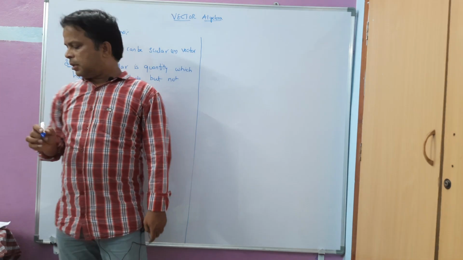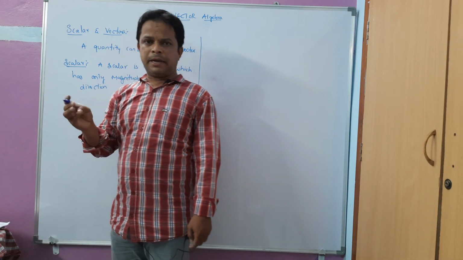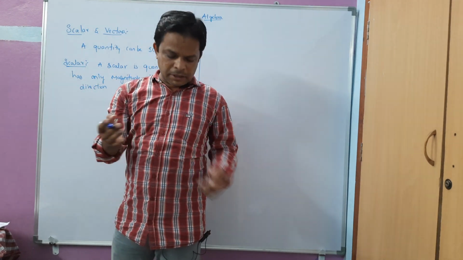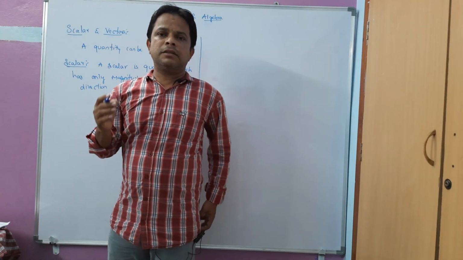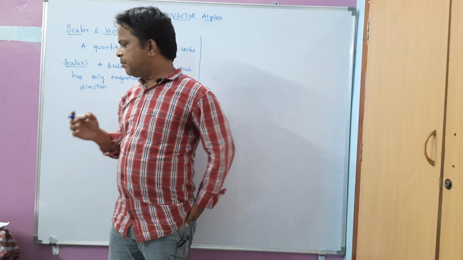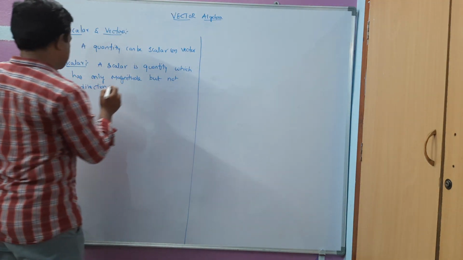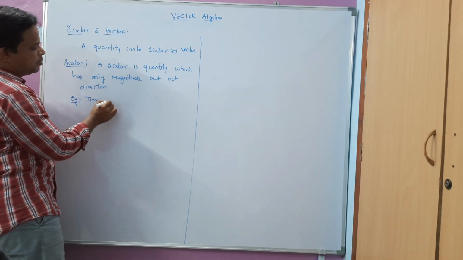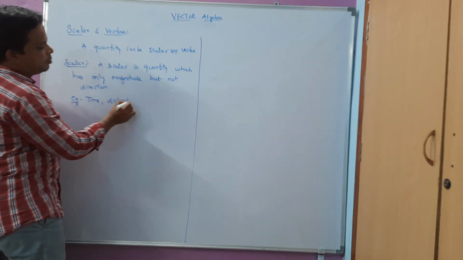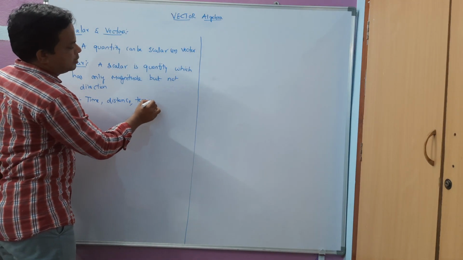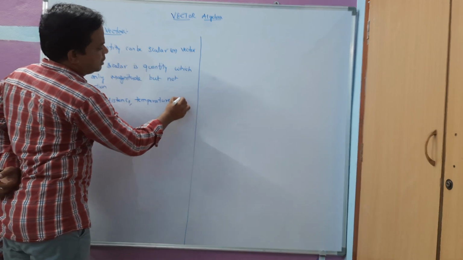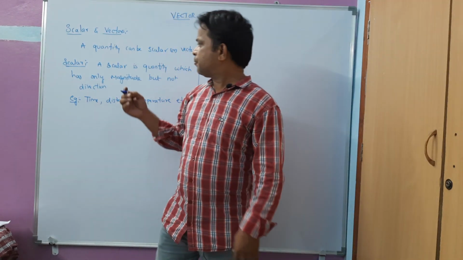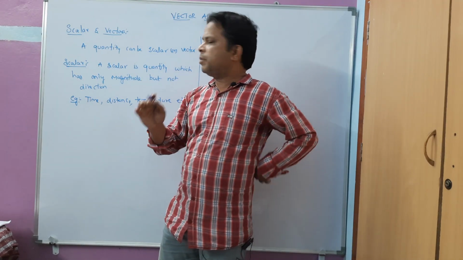For scalars, examples are time, for instance 5:30. We are not going to say time has a direction. Distance also, and temperature, etc. are examples of scalars. So a scalar is a quantity which has only magnitude but not direction.